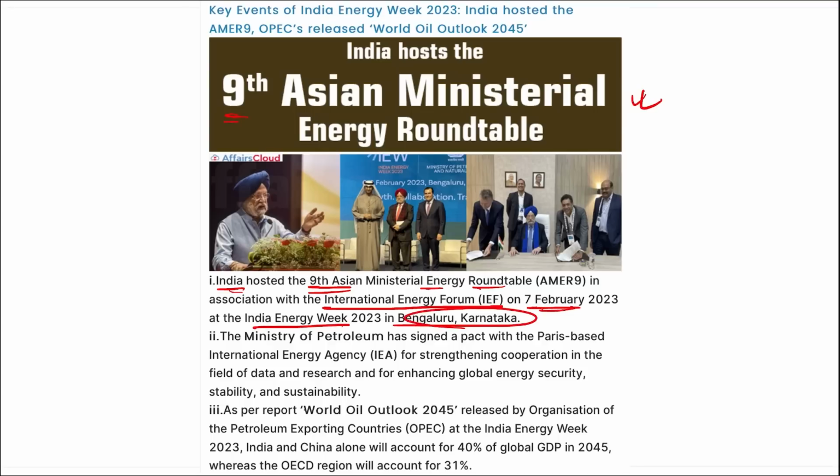Mark this. As per the World Outlook report for 2045, almost 40% of the global GDP in 2045 will be contributed by India and China alone, whereas the OECD region will account for 31% of the world's GDP.